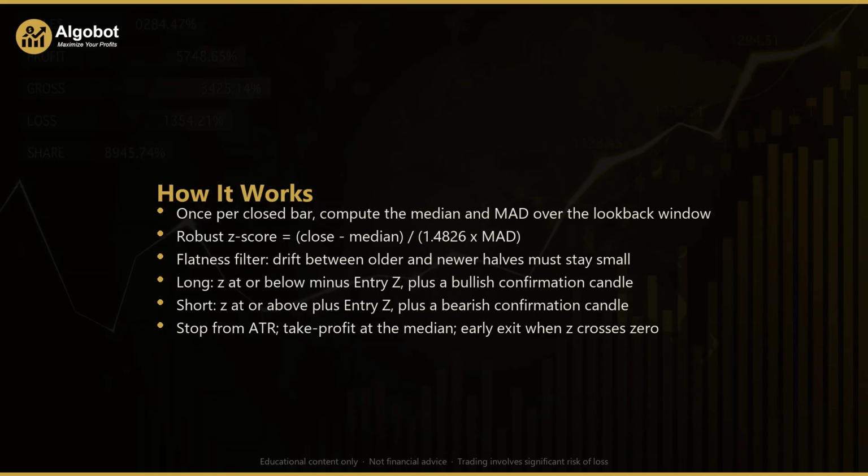Risk is handled on every trade. The stop loss is placed a distance of the average true range multiplied by the ATR stop multiple away from entry, below for a long, above for a short, so the stop adapts to current volatility. The take profit is set at the median itself, the fair value that price is expected to revert toward. And there's a second exit. If the robust z-score crosses back through zero while a trade is open, the strategy closes it early, judging that fair value has already been reached. Only one position runs at a time per magic number, so trades never stack.